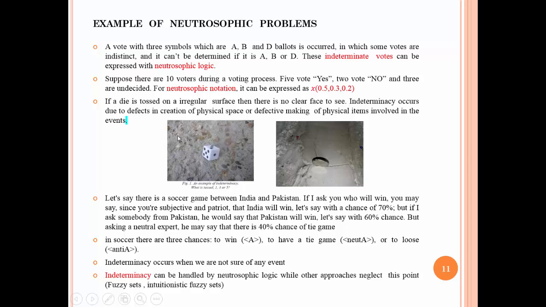Another example: if a die is thrown on a regular surface, then there is no clear phase, and indeterminacy occurs due to defects in the creation of physical space or defective making of the physical item involved in the event. Another example I will present in the next slide about the cone. So there are many examples in the literature about neutrosophic problems, where indeterminacy occurs when we are not sure of any event.